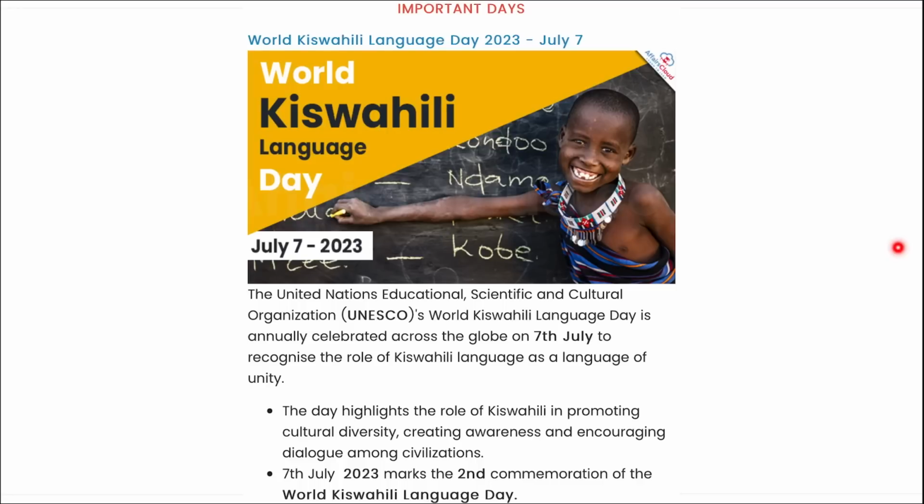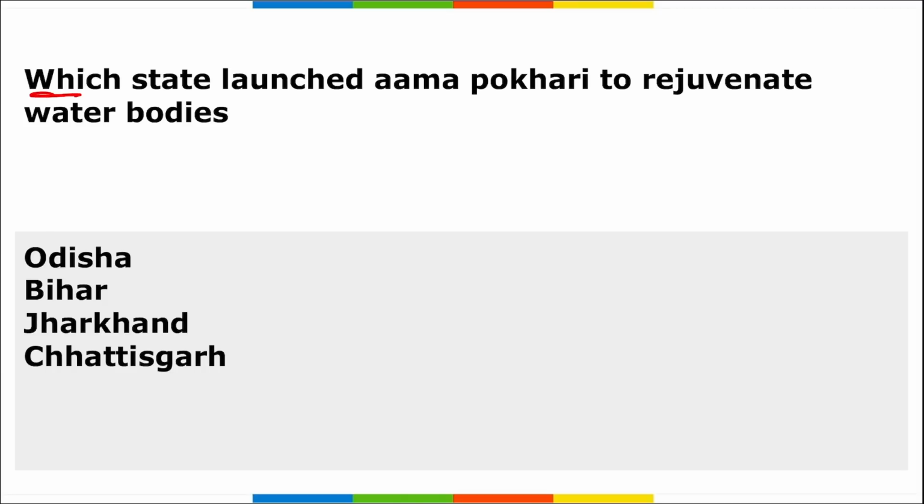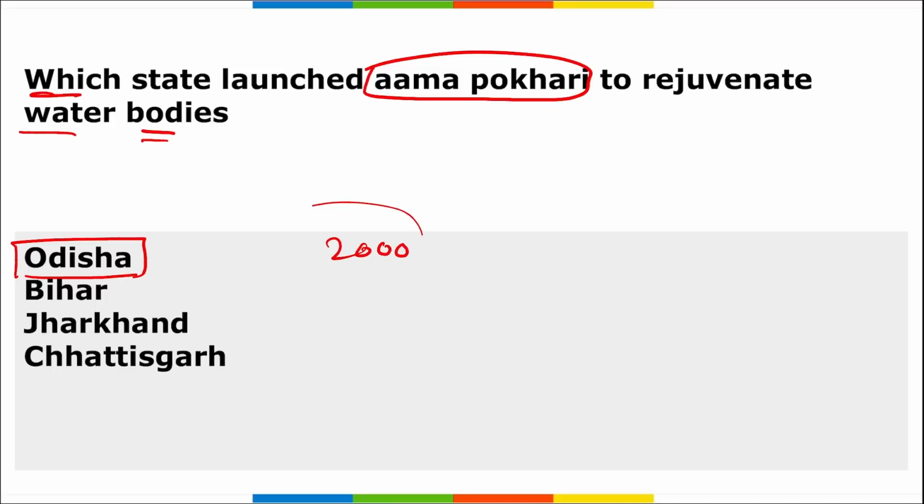Next is, which state launched Amma Pukari to rejuvenate the water bodies? It is the state of Odisha that has launched Amma Pukari, and almost 2000 large water bodies in 115 urban local bodies will be cleaned, and their scarcity will be addressed in a natural and sustainable manner.